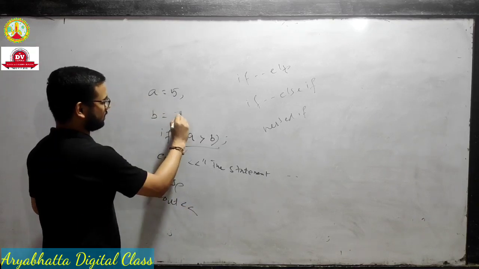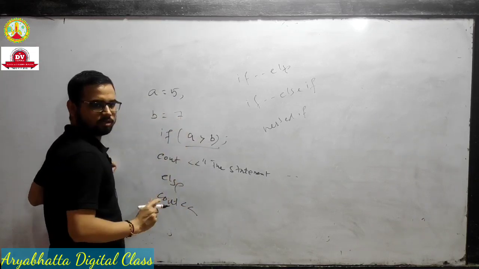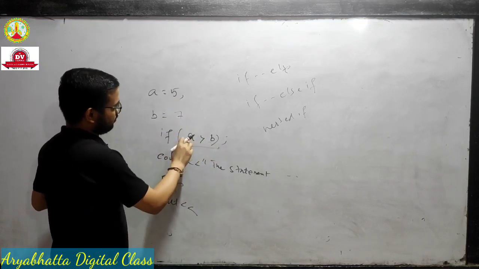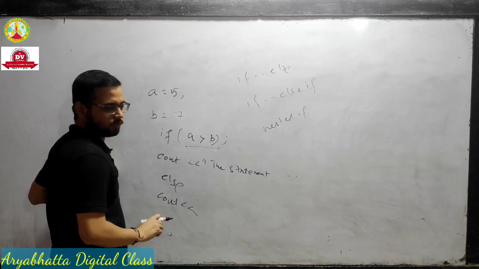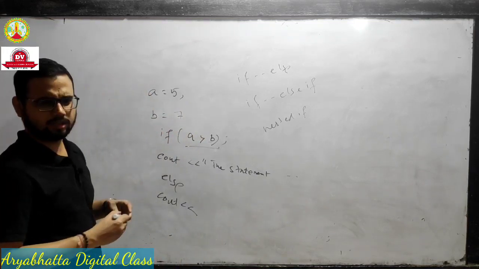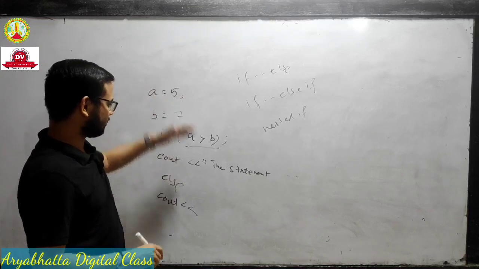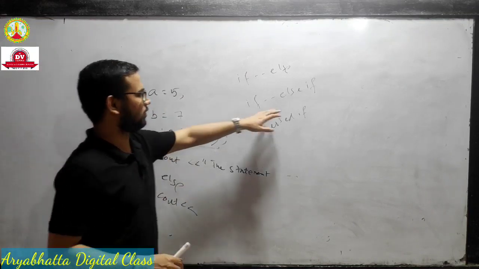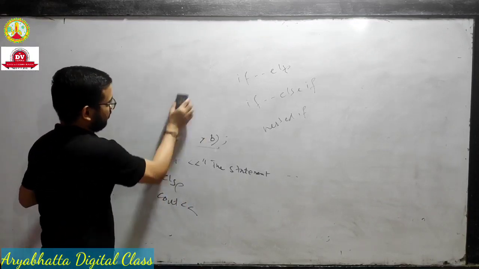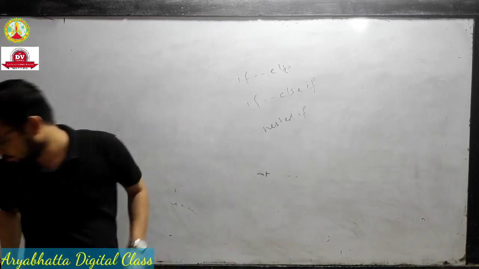If we write b is equal to 7, then this condition will not be fulfilled, because 5 is not greater than 7, we already know, this is simple. Then the else statement will be executed. This is called the decision making statement, which we already studied in first year: if else, else if, nested if. We have done a program.